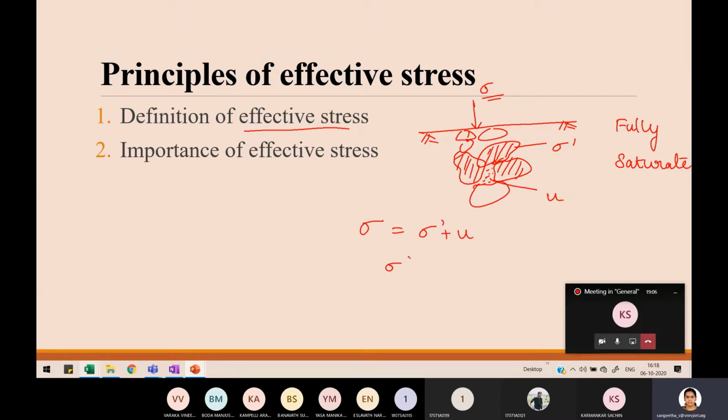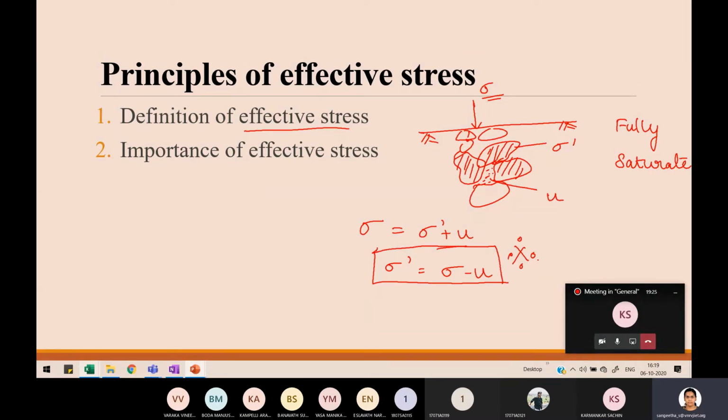So what is effective stress equal to? Your total stress minus pore water pressure. This is one of the major findings of this science. Okay. And it's one of the major turning points in soil mechanics, I could say.